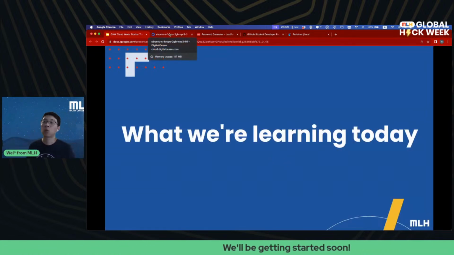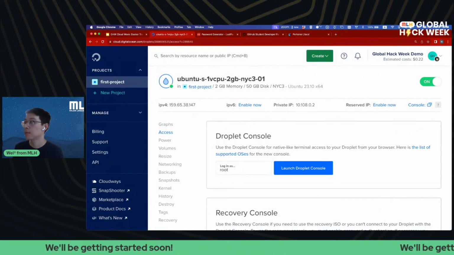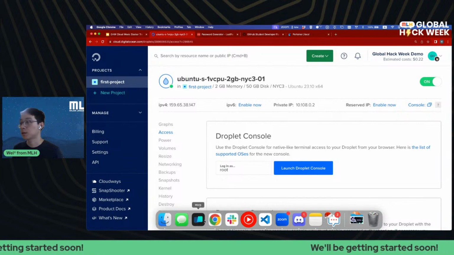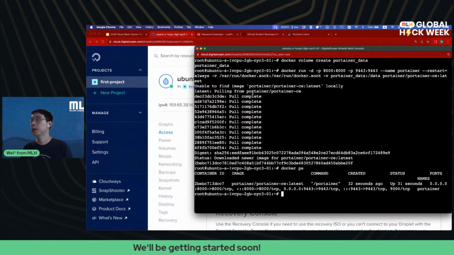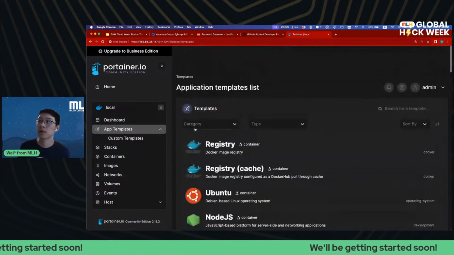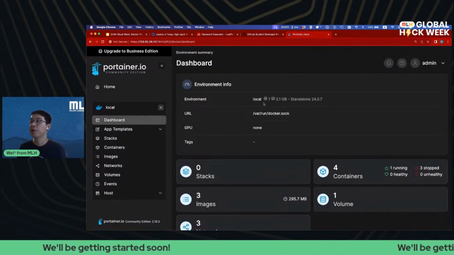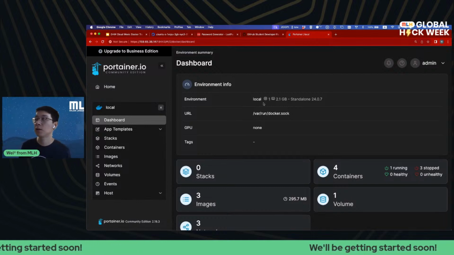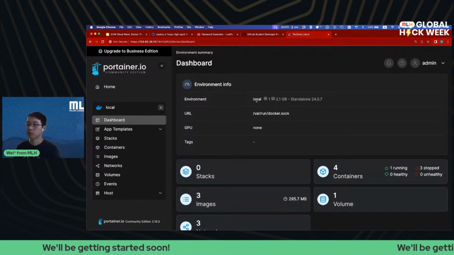So earlier today in our one-on-one session, we created a cloud server, right? And we installed Docker. Let me just find my terminal here. We installed Docker, and we spun up a Portainer instance. That is the Docker management dashboard, Portainer Community Edition. And this gives us a very good overview of everything you need to know about your local and maybe in the future remote Docker servers or Docker Swarm clusters.